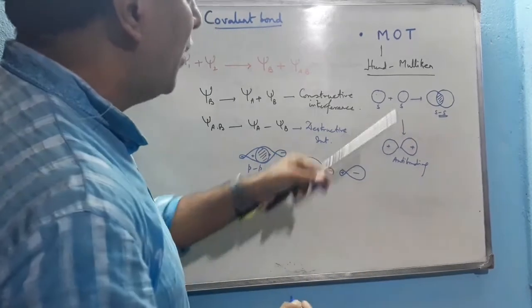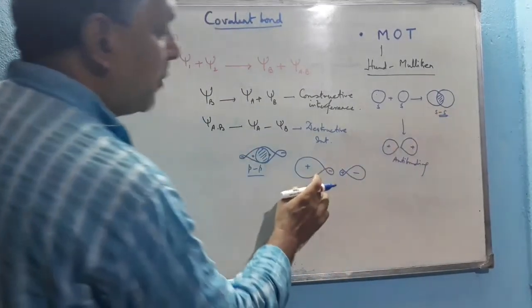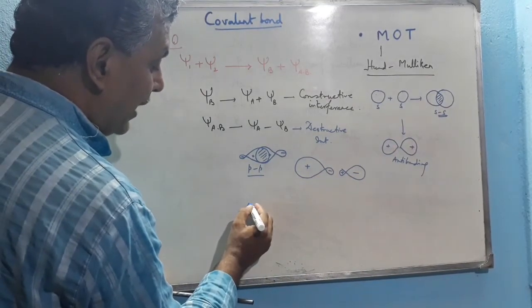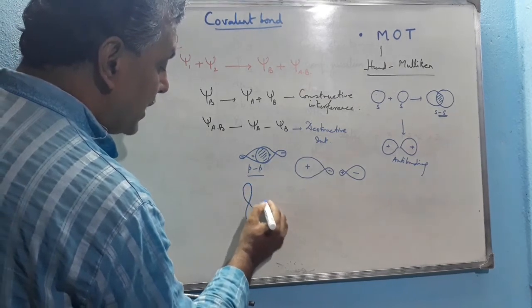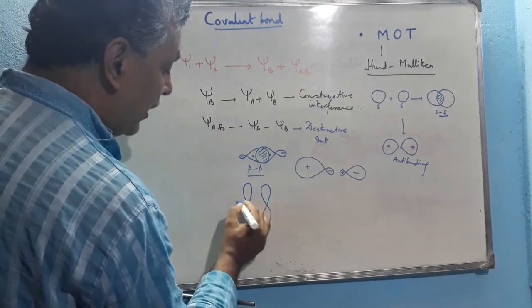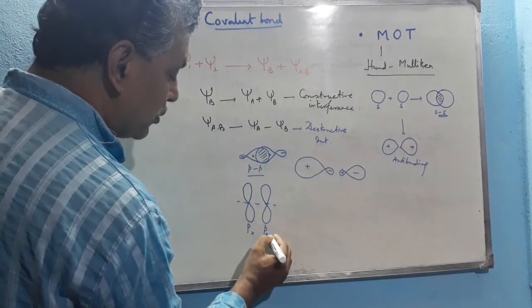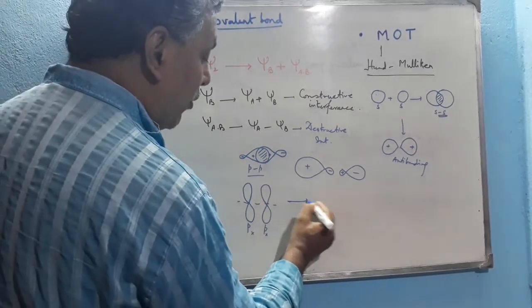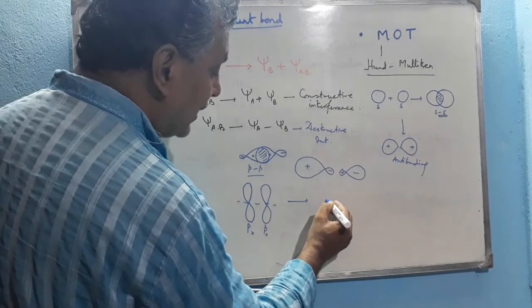So such types of orbitals occur in the case of bonding and anti-bonding. If a pi orbital forms, suppose the 2p orbitals, px and this is also px, on the perpendicular axis with respect to the bond axis, and they form the bonding molecular orbital, then the structure will be like this.